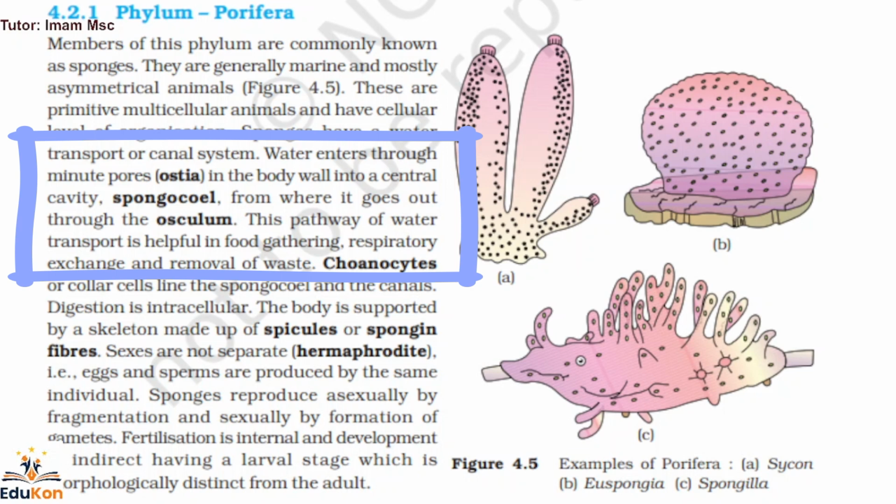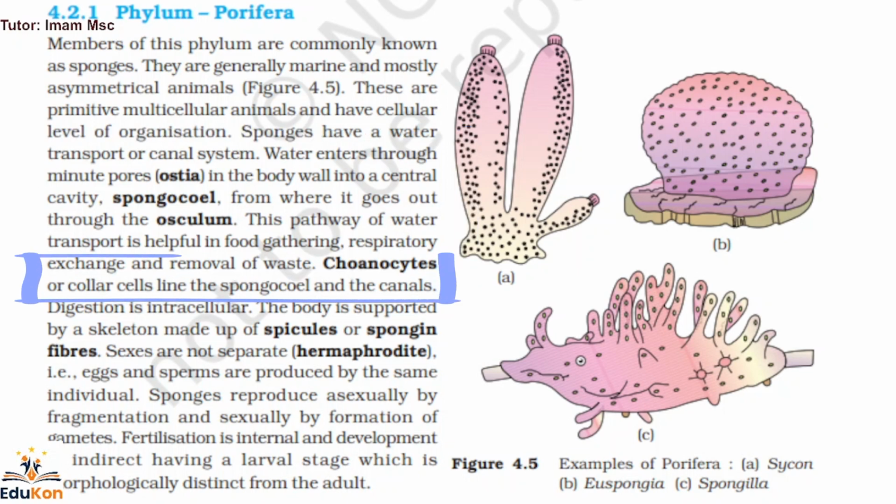Choanocytes or collar cells line the spongocoel and the canals. So choanocytes form a lining on the spongocoel. So this is a very important line. Choanocytes form lining on the spongocoel. Digestion is intracellular. The body is supported by a skeleton made up of spicules or spongin fibers.